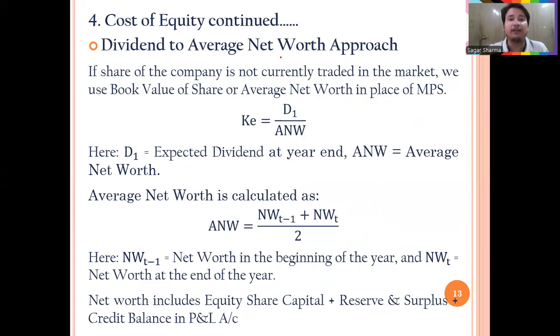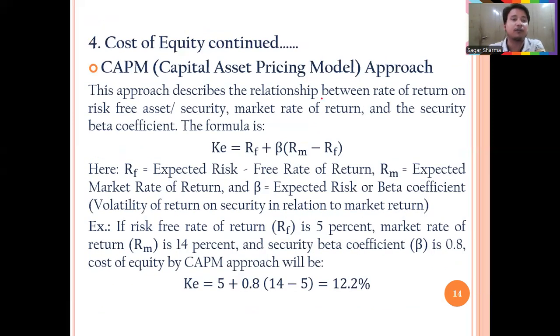Dividend to average net worth approach. If the question gives average net worth, you can use this formula: dividend upon average net worth. Net worth is calculated from net worth in the beginning and net worth at the end, so you can calculate the average net worth also if the question is giving it. So you have to see the information in the question, then apply the formula, whichever you use to calculate the cost of equity.